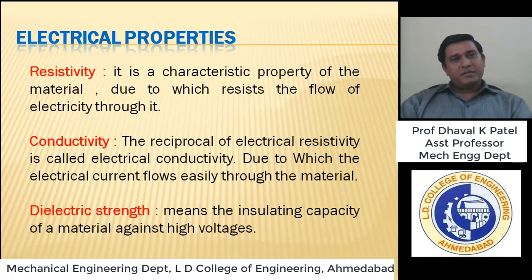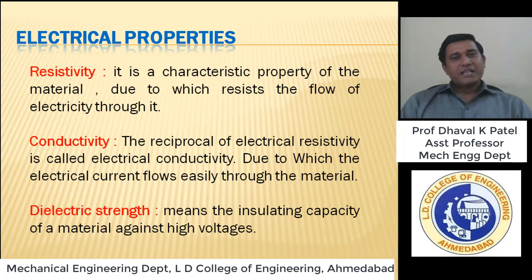Electrical properties. Now friends, resistivity is the characteristic property of a material due to which it resists the flow of electricity through it. This is called the resistivity. And opposite to that, a material that allows electricity to flow has conductivity.